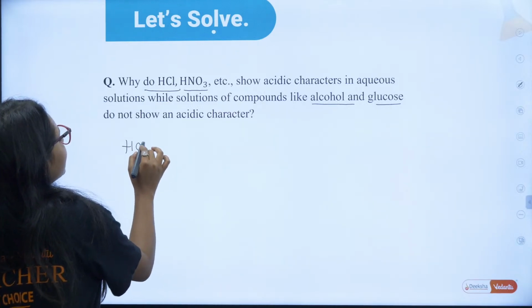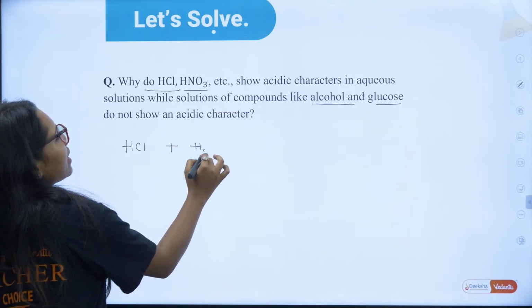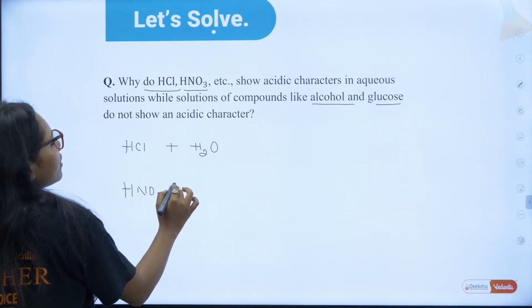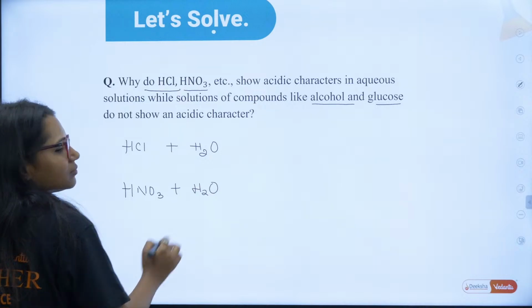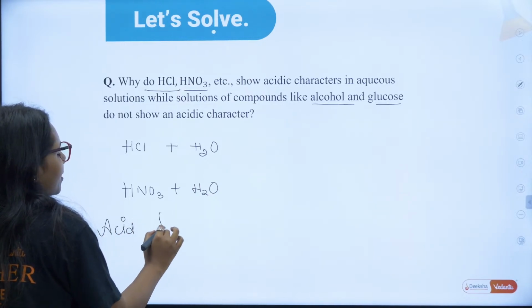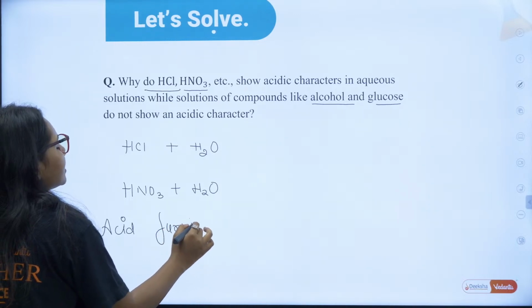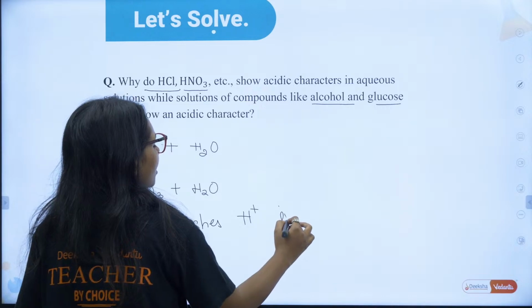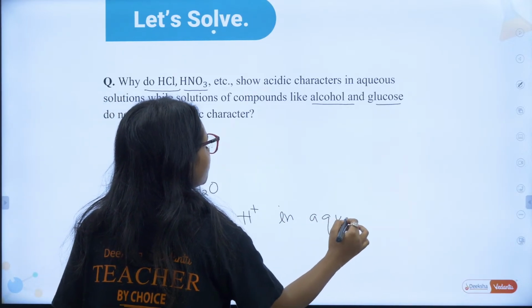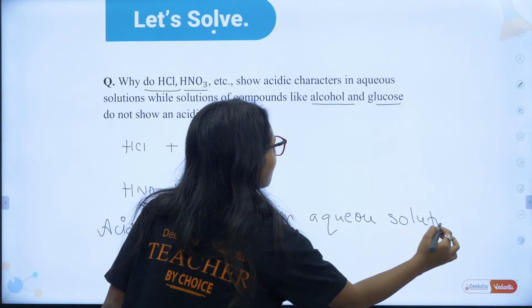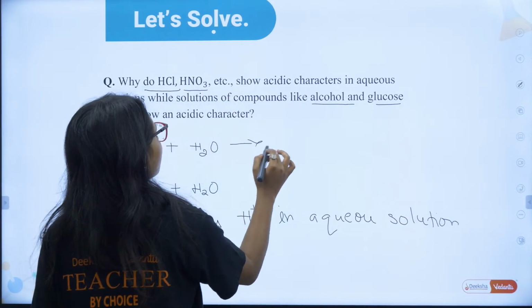HCl and HNO3, when we dissolve them in water, the acid furnishes H plus in aqueous solution. Am I telling correct? Acids are the compounds which give you H plus ions.